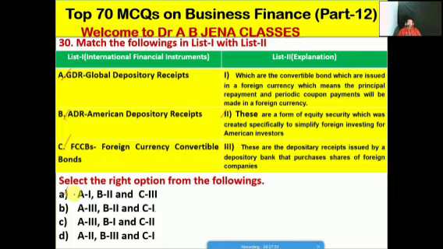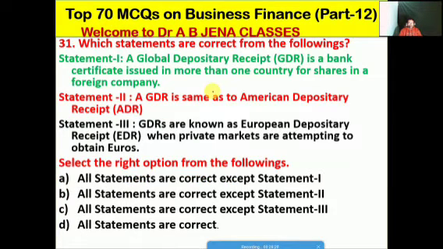Whether A, it's A1, B2, C3, B, it's A3, B2, C1, C, it's A3, B1, C2, D, it's A2, B3, C1. So friends, B is the right option for this MCQ. Global depository receipts will be matched with this. Then B, ADR, American depository receipts, will be matched with this one. Then FCCBs will be matched with the first one from the list 2. So friends, B is the right option for this MCQ.